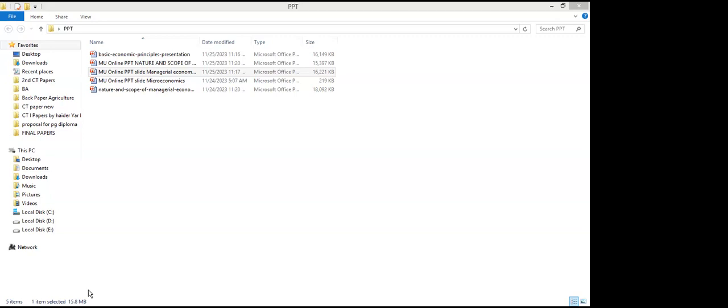Now micro has basically two big tools. First is demand and second is supply, right? But on the other hand, macro deals with two big tools, that is aggregate demand and aggregate supply. Basically, microeconomics assumes macro variables will remain constant. That is called ceteris paribus.